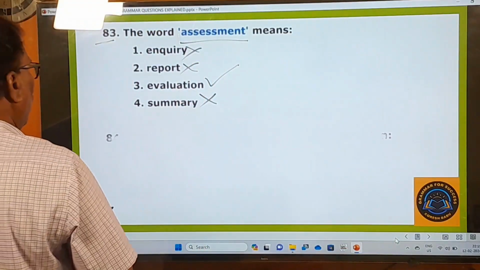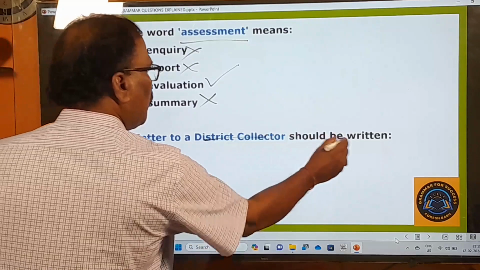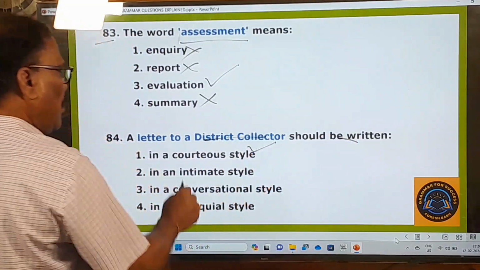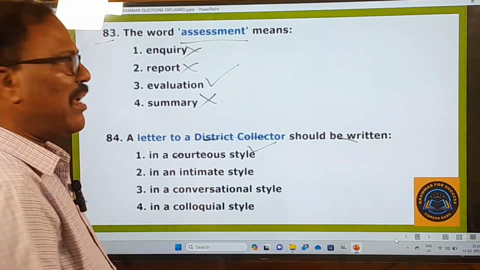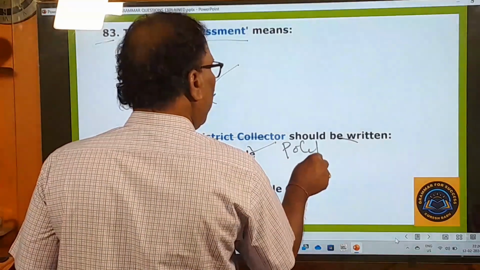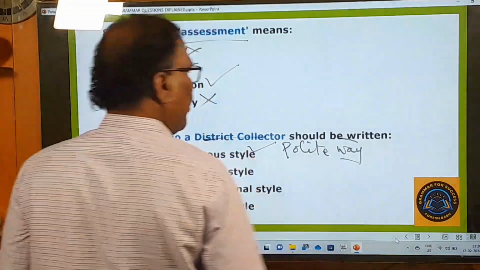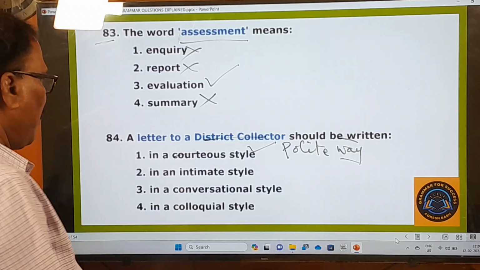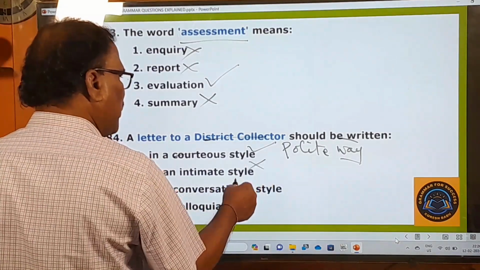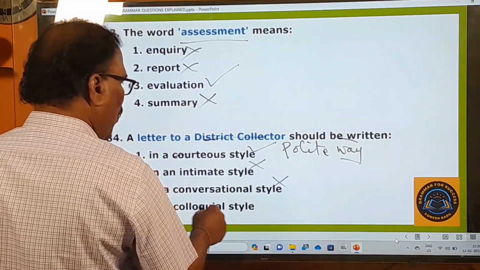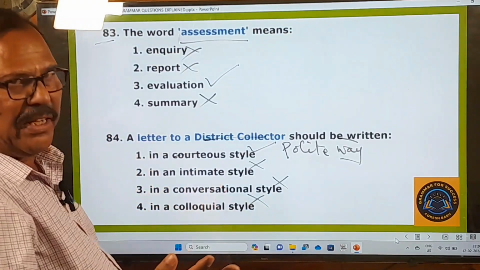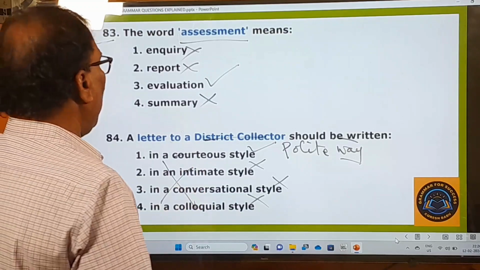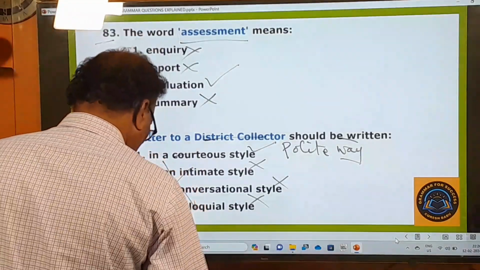And here you go to the next one. A letter to a district collector should be written. Okay, how should it be written? In a courteous style. Yes, it's the right one. Courteous means polite way. In a polite style you must write, not as you please, because he is the collector of the district. In an intimate style, intimate means friendly style, no. Conversational style, no. Colloquial means just like a friend, like your friend. No, these three are wrong. Only the first one is the right one. And now let's move on to the next questions.